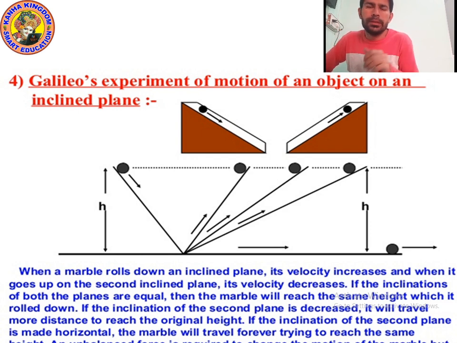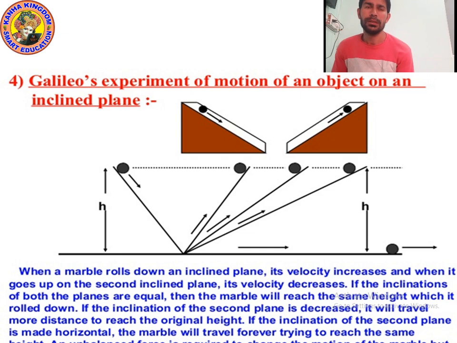Now, kids, let's do an experiment, which is known as Galileo's experiment of motion of an object on an inclined plane. Before we do this experiment, let me tell you one point again: on a rough surface friction increases, and on a smooth surface friction decreases.